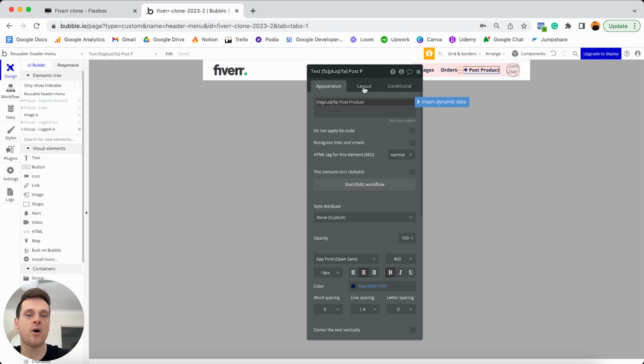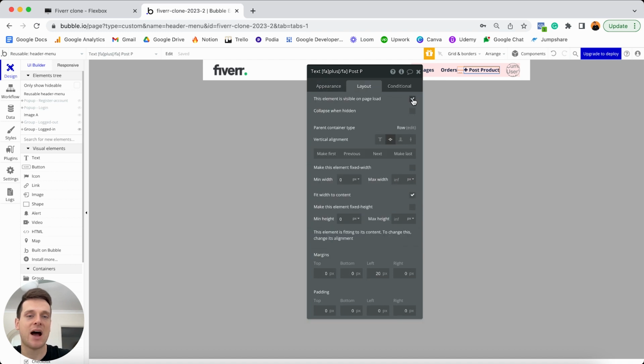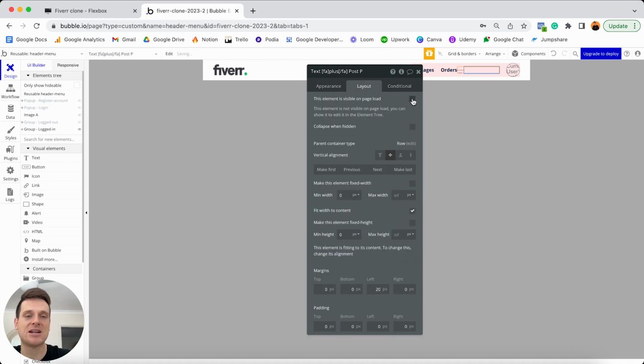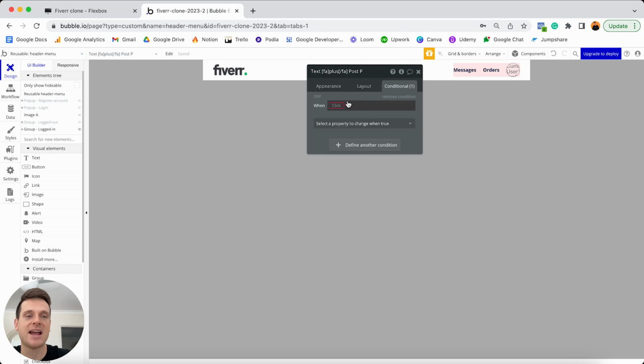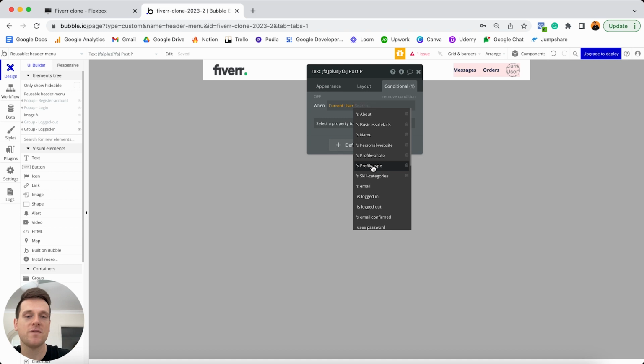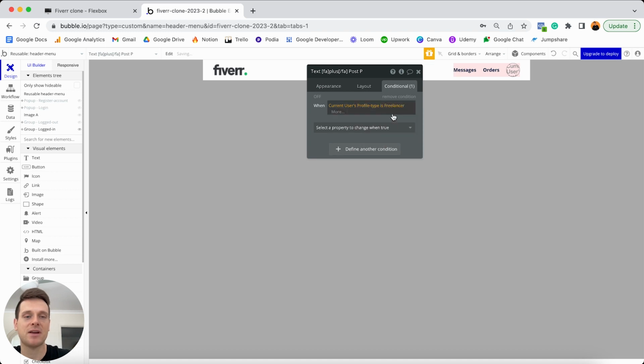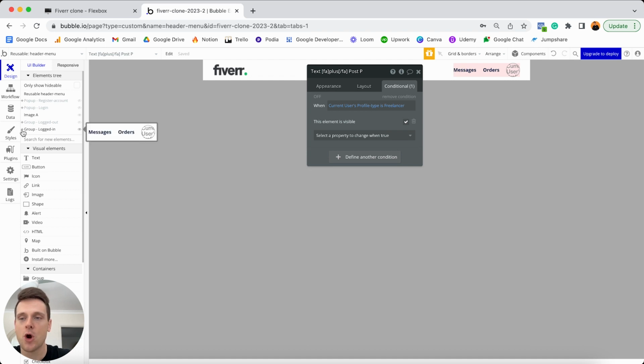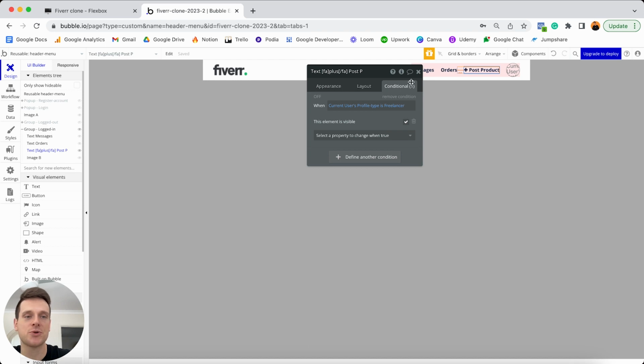So similar to before, I'm going to jump to my layout tab. I'm going to unselect that this element should be visible on page load. I'm also going to collapse this element when it's hidden. I'm then going to need to create a condition that recognizes when this should be shown. And for that condition, I'm just going to recognize when the current user's profile type is in fact a freelancer, this element should be visible, and I will tick that that should be true. And if you ever wanted to view that text element again, you could head over to your elements tree, open up this group, and you could select to either hide or display the post product text.